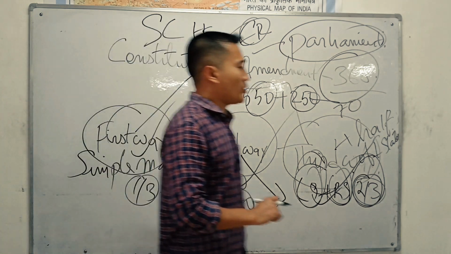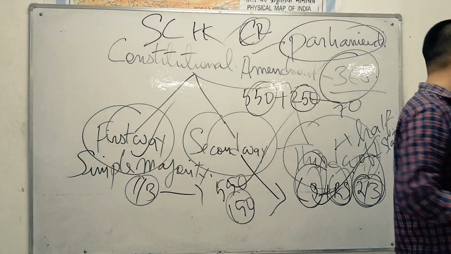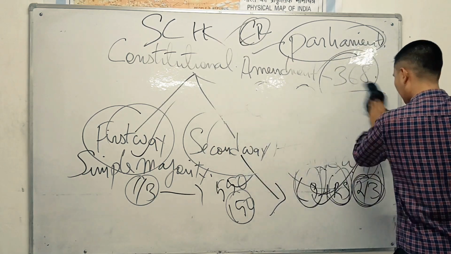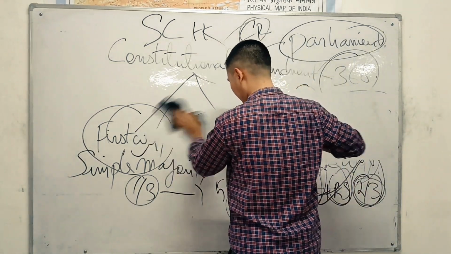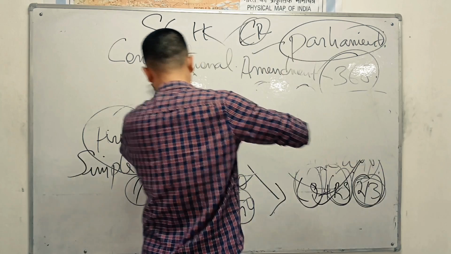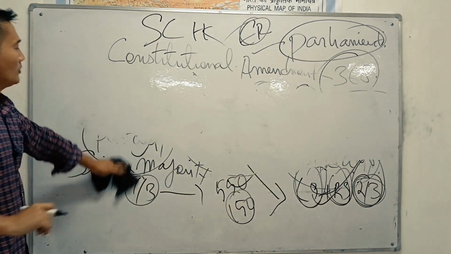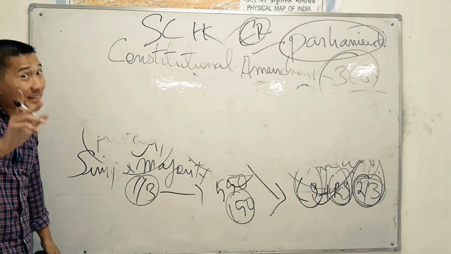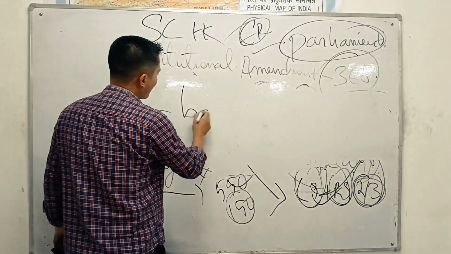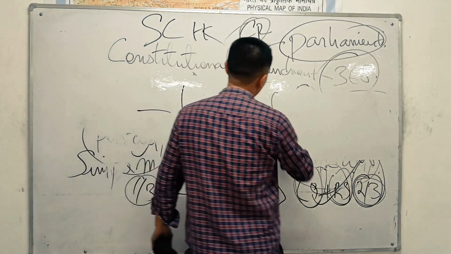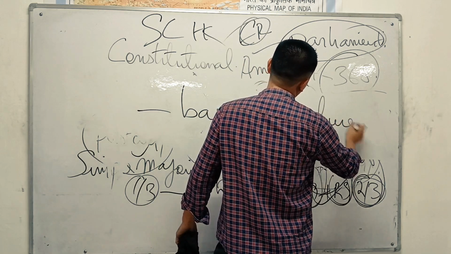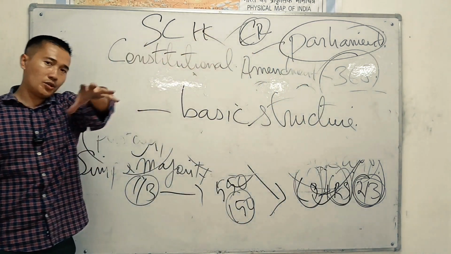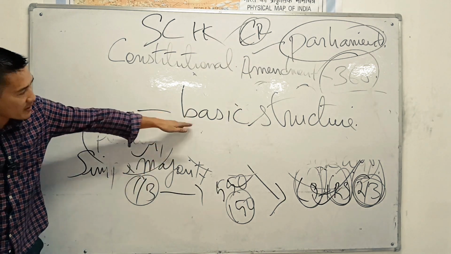Last, one more thing you have to remember is that the Parliament of India can change the Constitution of India, but without changing the basic structure.